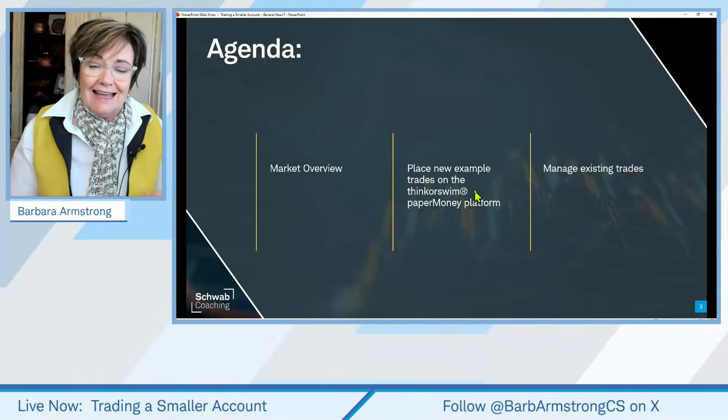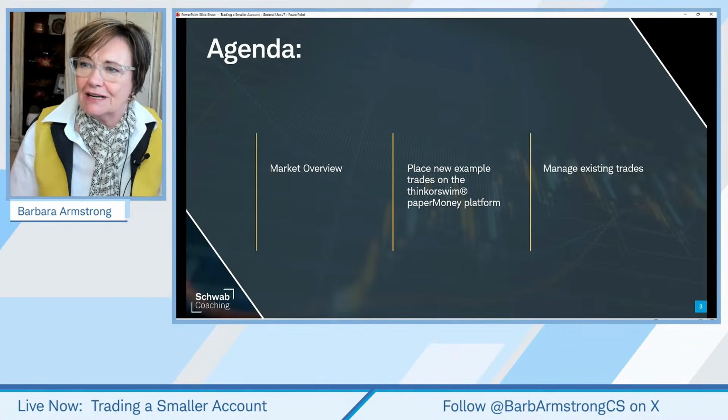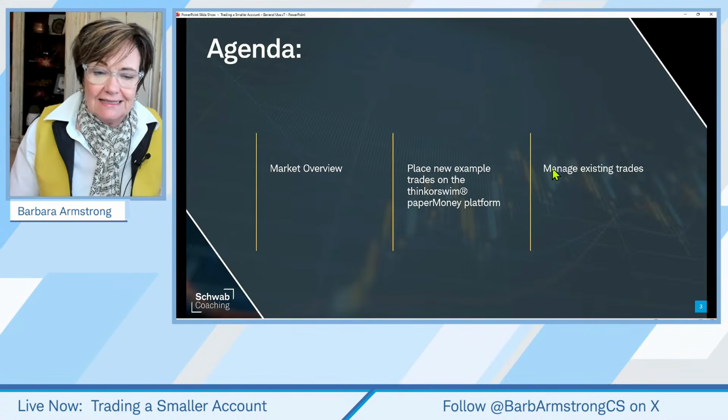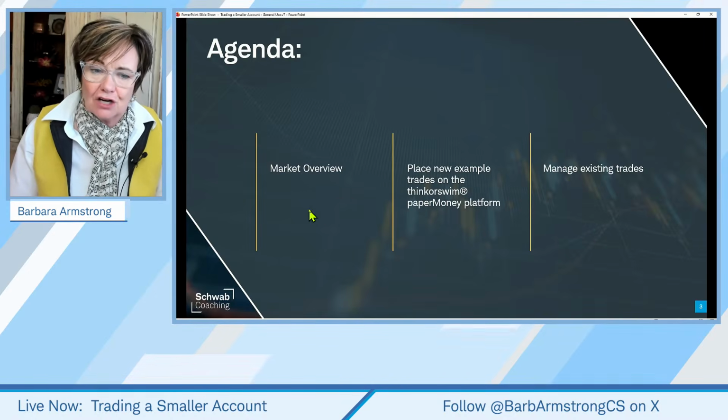We're going to place, if the wind is at our back, 6 new example trades today. And then we have 3 existing trades that I want to look at. And 1 trade that hit a target.